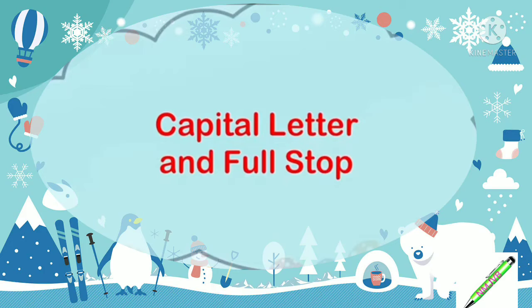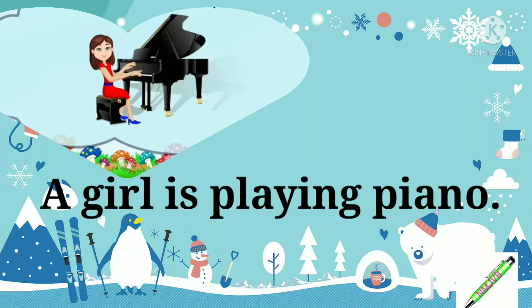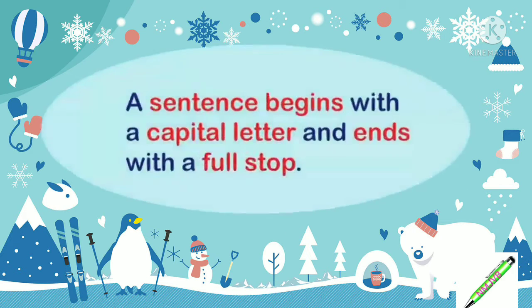The first rule that we have to understand is the capital letters and the full stop. Whenever we are writing a sentence, at that time we have to use the first letter as a capital letter and end with the full stop. Here you can see the example. A girl is playing piano. Here A is given in the capital form.